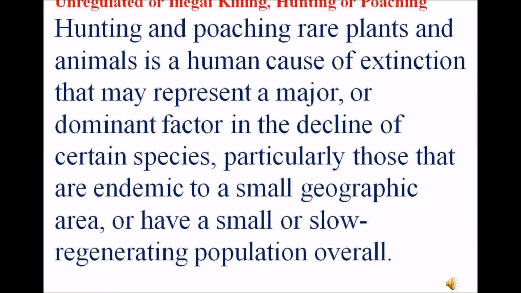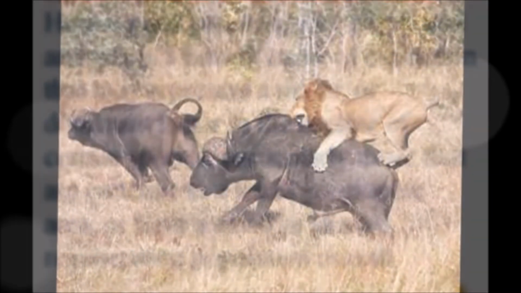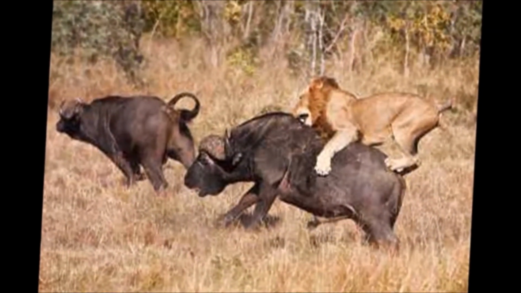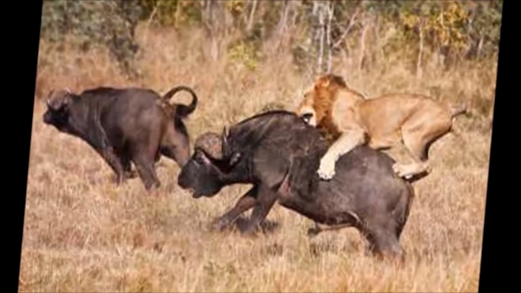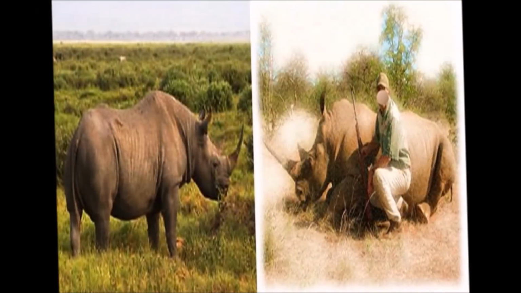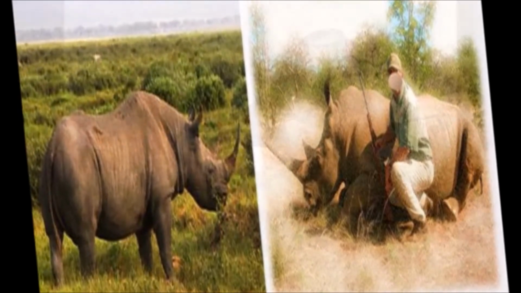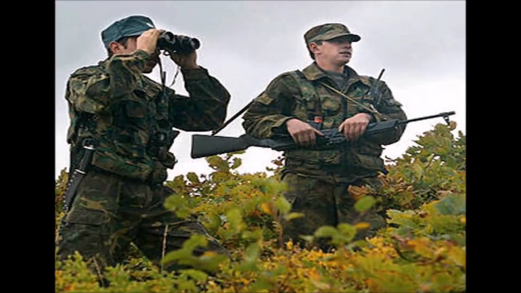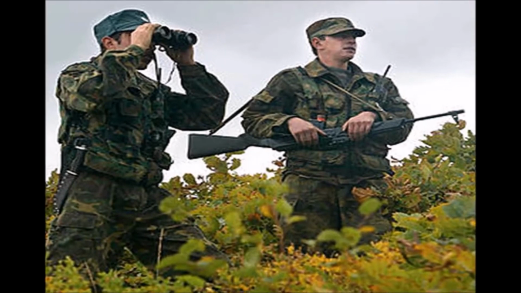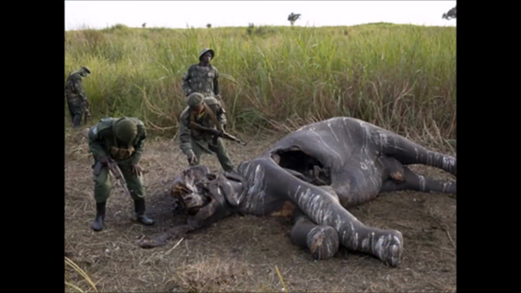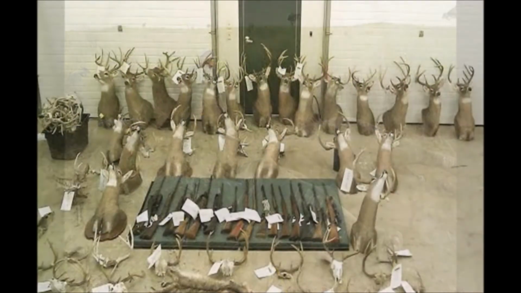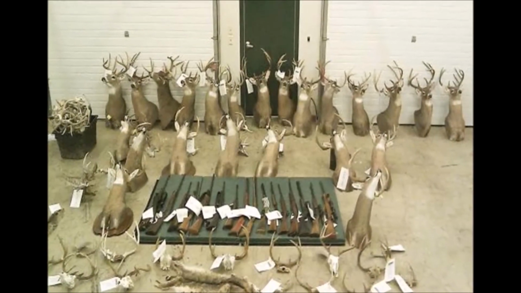Unregulated or illegal killing, hunting or poaching. Hunting and poaching rare plants and animals is a human cause of extinction that may represent a major or dominant factor in the decline of certain species, particularly those that are endemic to a small geographic area or have a small or slow regenerating population overall.